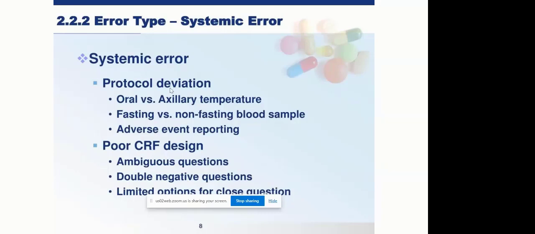Double negative questions or limited options for closed questions. So in these scenarios, when we are talking about poor case report form designing or poor data collection instrument designing, the issue would not be at the site, because the site would be documenting or collecting whatever data is being asked for, to be entered into that system. But the issue lies at the back end. The issue lies in how the case report form or the data collection instrument had been designed. So these issues might also lead to systemic discrepancies.